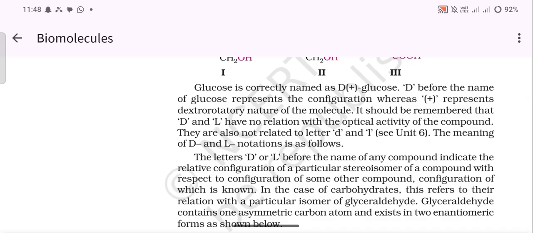Glucose is correctly named as D(+)-glucose. D before the name of glucose represents the configuration, whereas (+) represents the dextrorotatory nature of the molecule. It should be remembered that D and L have no relation with the optical activity of the compound. They are also not related to the letters d and l. The meaning of D and L notations is as follows.